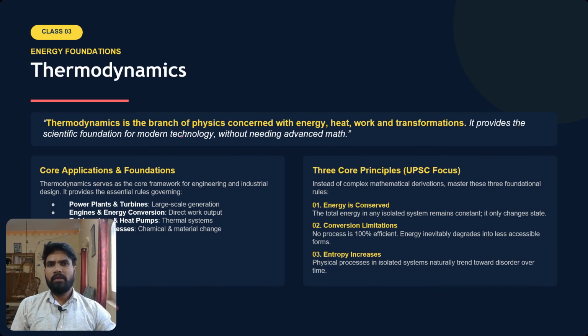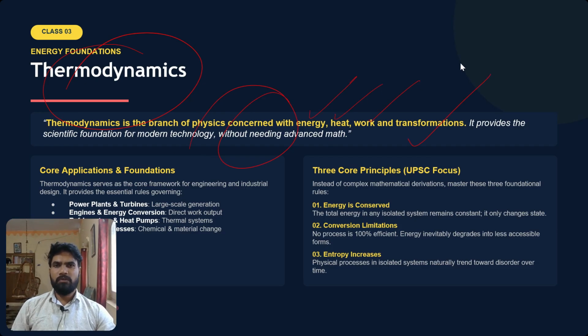Right, so finally we will see the concept of thermodynamics. What is thermodynamics? It is the branch of physics that is concerned with energy, heat, work, and transformations of heat, transformations of energy. It provides the foundation for modern technology without needing advanced math. That is the subject of thermodynamics.